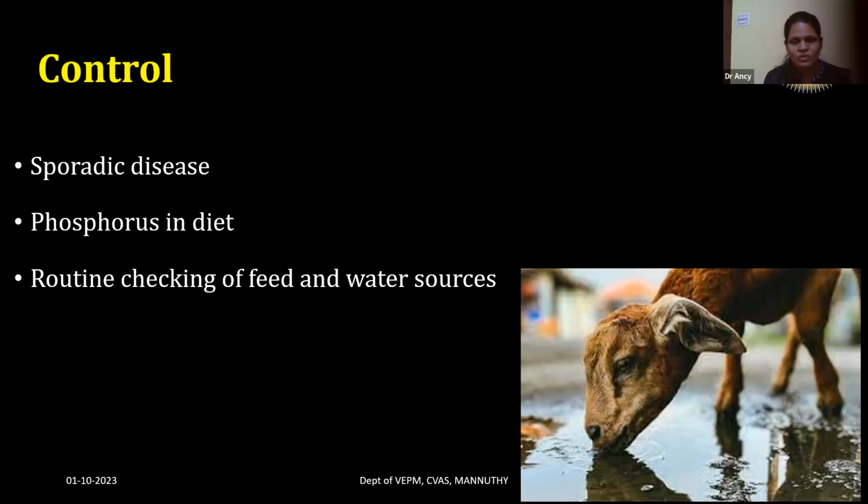So the animals had hypophosphatemia, which resulted in osteophagia, which caused the death of the animals. Routine checking of feed and water resources should be done, because some cases have been reported from contaminated water sources, like a well contaminated by a decomposed carcass containing botulinum, and such reports are there.